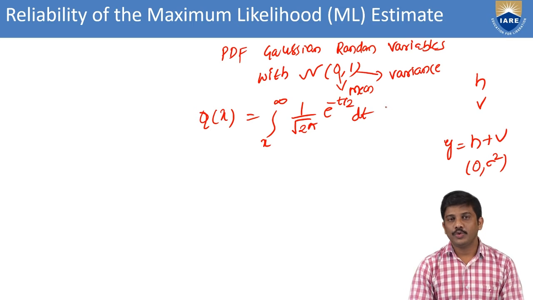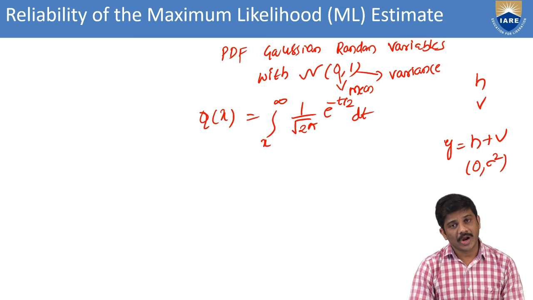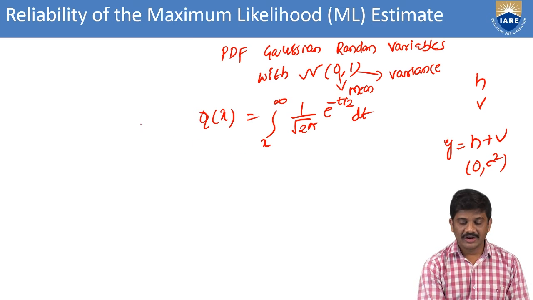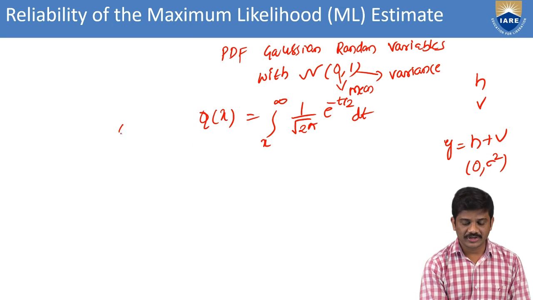This is the Q parameter, Q of x equal to integral x to infinity 1 by root 2 pi e power minus t square by 2 dt, from the previous equation, and this is the Gaussian Q function.